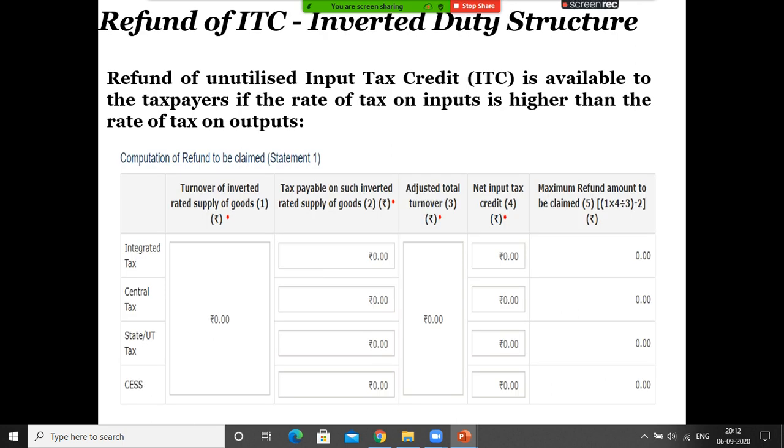So inverted duty you see here. Turnover of inverted duty, left hand side you see here. Tax payable on inverted rated. So what will happen is, in case you have entire turnover under inverted, your entire input is 18, output is 12. So the 6% balance whatever you have, you will get as refund. But there can be a scenario where in inverted duty your output is 12 and input is 18. So whatever balance is left after adjusting 18% will be granted as refund, right?